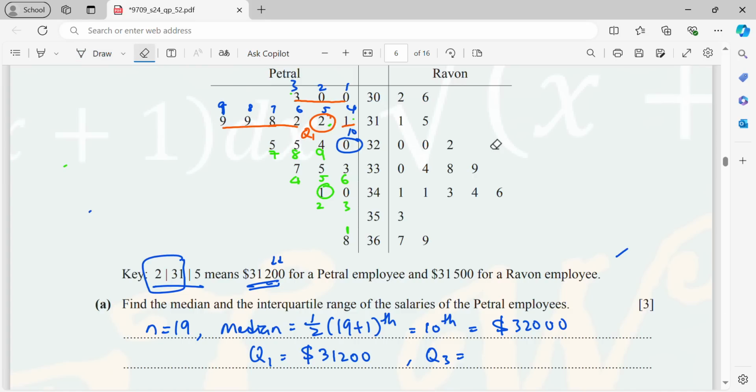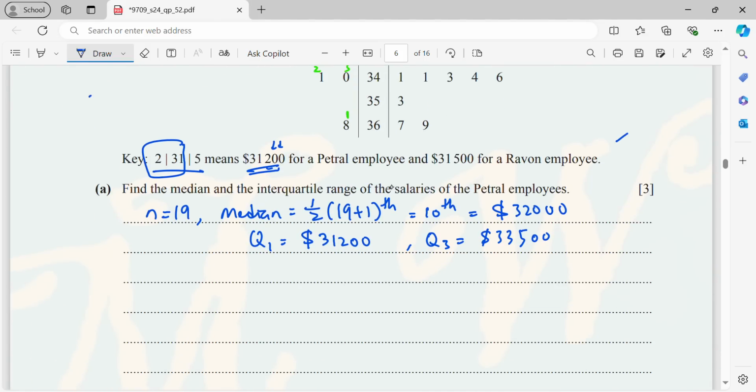Oh, I labeled wrong. I circled wrongly. Okay, wait. I labeled at the bottom, right? I better relabel it. Okay, I label on top. So 1, this is 2, this is 3, 4, 5, 6, 7, 8, 9. So from the previous calculation, I know that it is the fifth from the lowest, and it will be the fifth from the top. So that means it should be this value, which is 33,500.